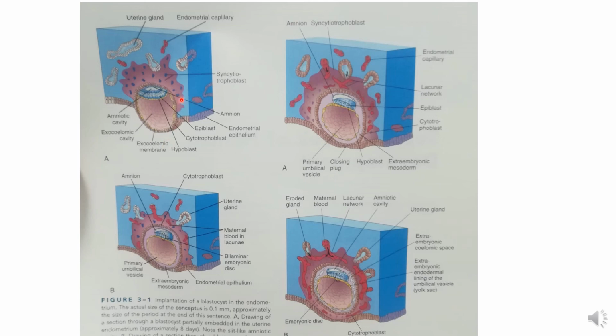Syncytium is just a mass of nuclei. This is the amniotic cavity, this is the primary umbilical vesicle, this is the epiblast and hypoblast, this is the cytotrophoblast, and the outer layer is the syncytiotrophoblast.